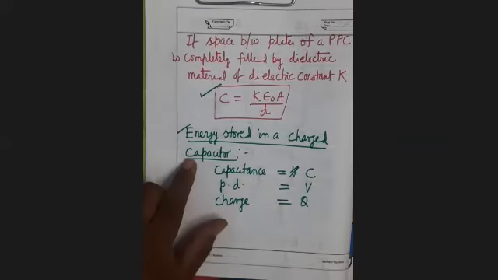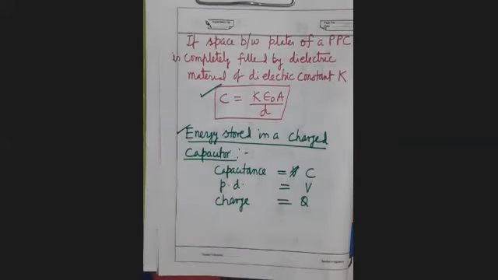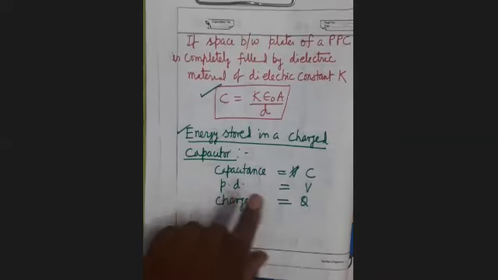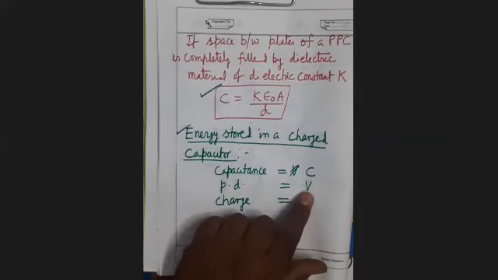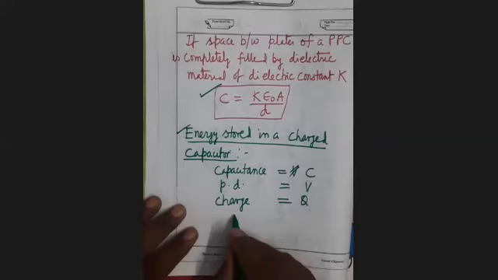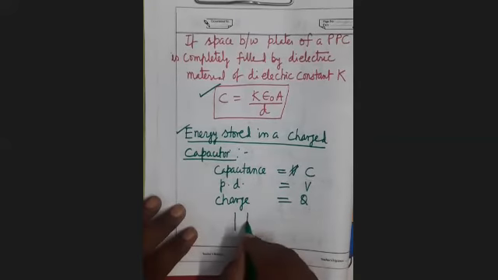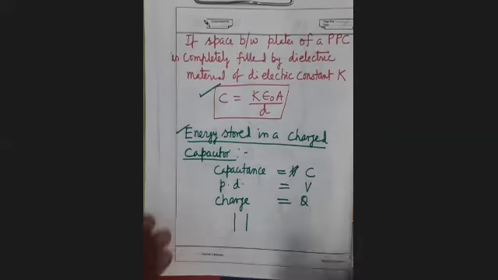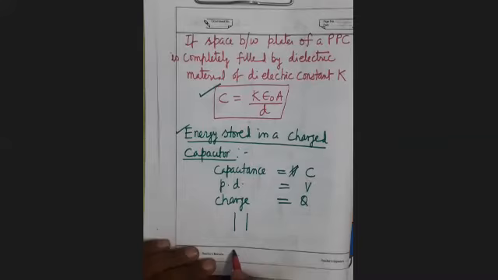Now you can see here, there is a capacitor whose capacitance is C. It is charged up to this potential difference. कैसे चार्ज किया जाएगा? Suppose this is the capacitor and this is a charging battery of 10 volt. It is connected this way.